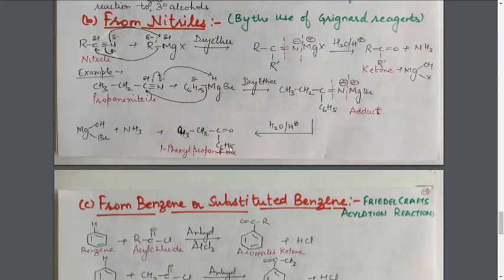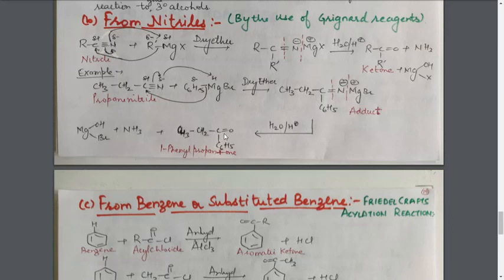But here the C double bond O group is present at the first position, and if the C double bond O group is present at the second carbon atom, the name will again be the same. If I am not mentioning the position of the ketonic group, the name will be the same. If the position is not mentioned here, the name will be 1-phenyl propanone.